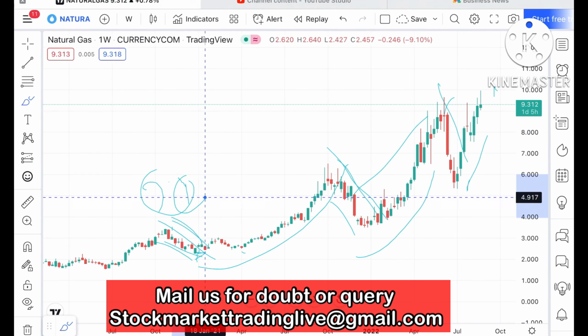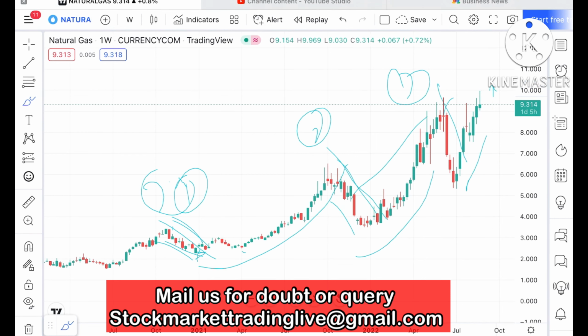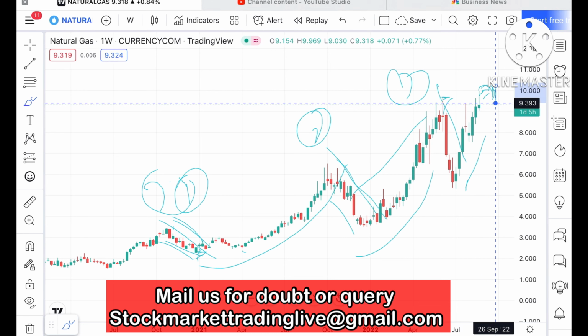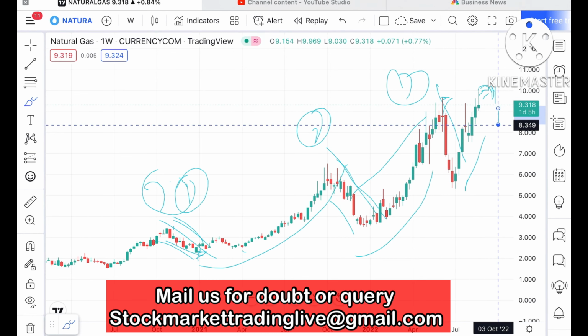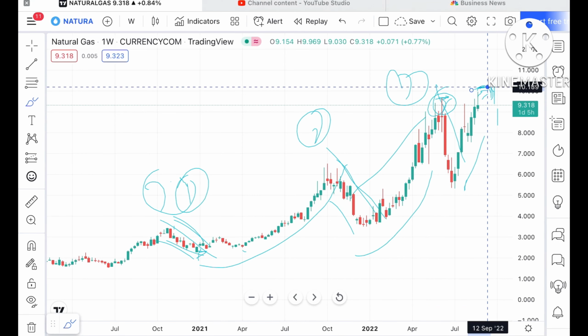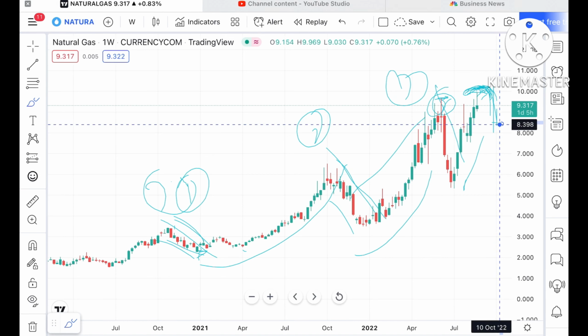You can see this has repeated for the third time. If it goes up and breaks this particular level, the probability is high that if this level doesn't sustain, we can see it come down. But it has to sustain above this level and make a new high, and only then can it form a particular swing and come down.